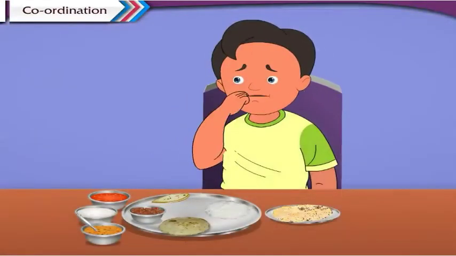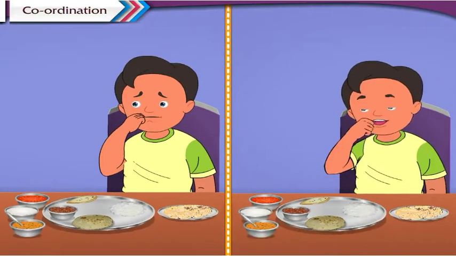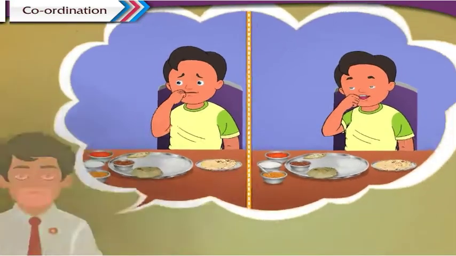Sometimes when we are eating food, we accidentally bite our finger or tongue and we feel sudden pain. Similarly, sometimes when we eat food in a hurry, we choke. Why does this happen?